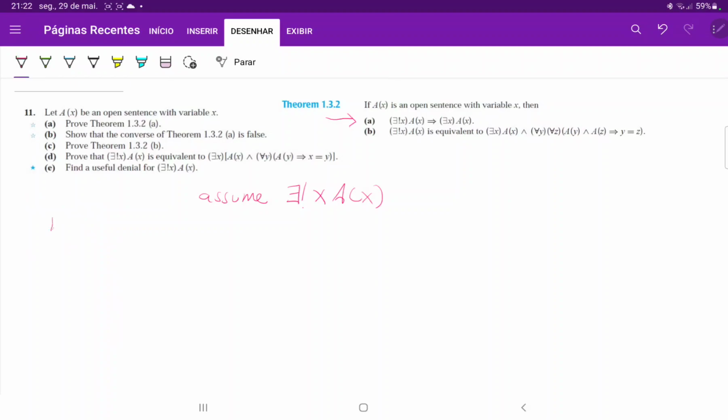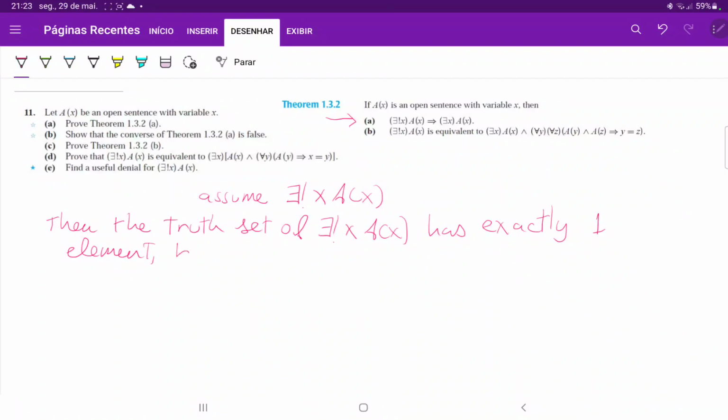And if this is true, we're going to say then the truth set of the unique existential has exactly one element by definition.